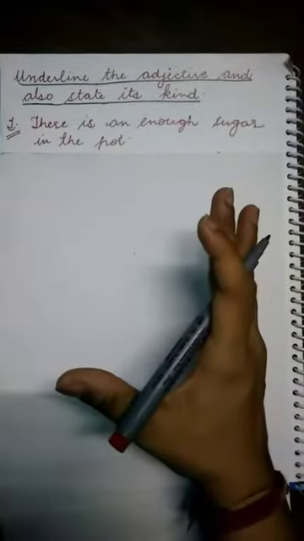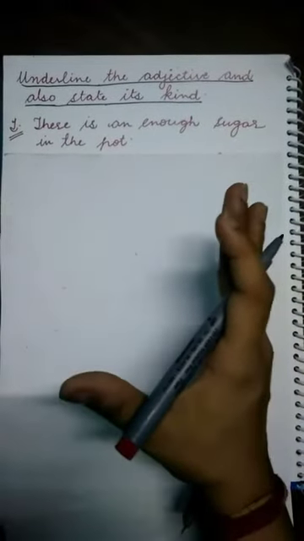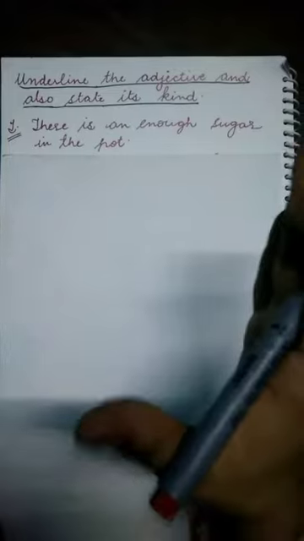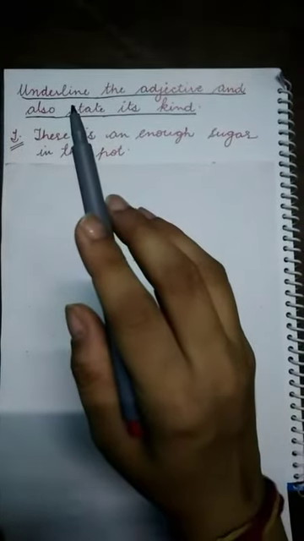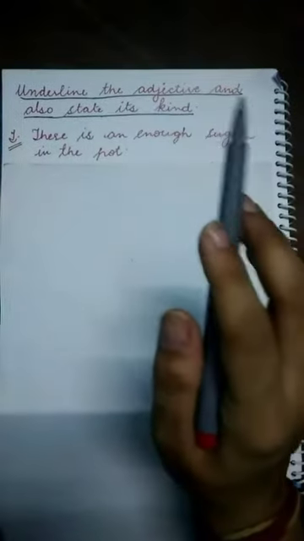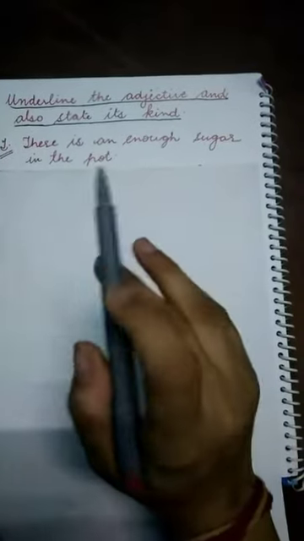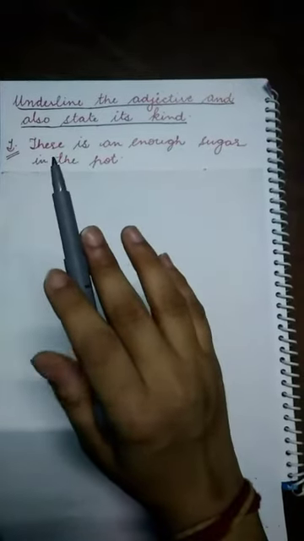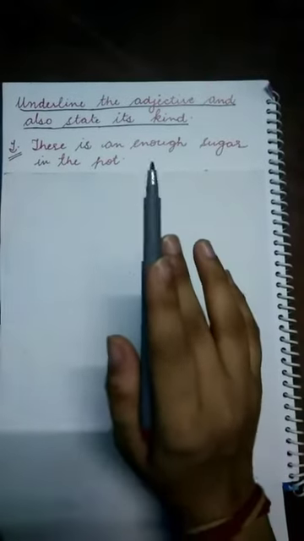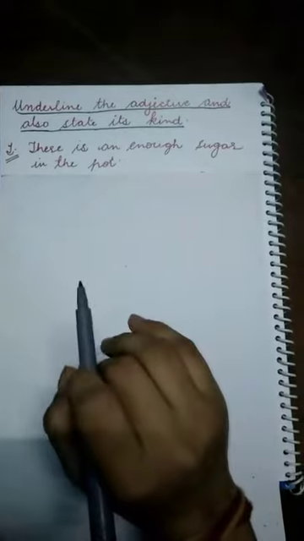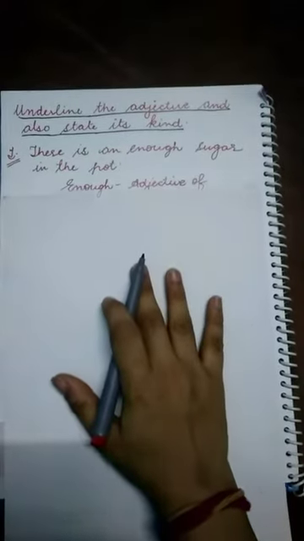Now before moving forward, let's discuss few examples related to adjectives. Now what you have to do, you have to underline the adjective and state its kind in the following sentences. Now sentence number 1 is, there is enough sugar in the pot. Yes, very good.